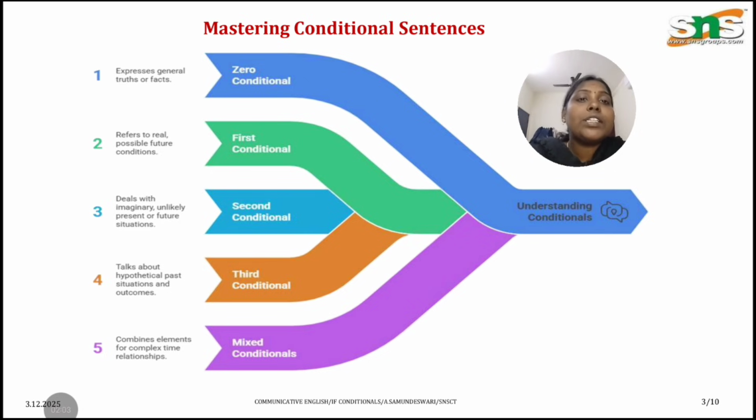For instance, if I say, "If I oversleep, I miss my bus." In this sentence, there is no need to use a future form of helping verbs. Instead, you can directly use the simple present tense. So what is the keyword?